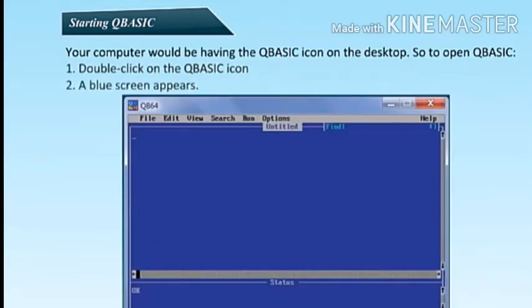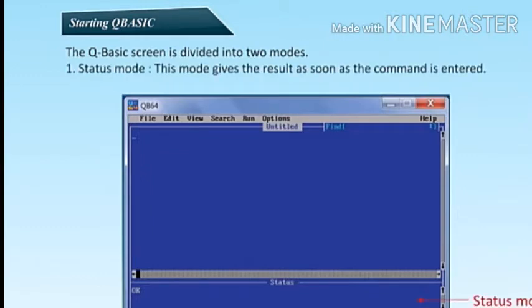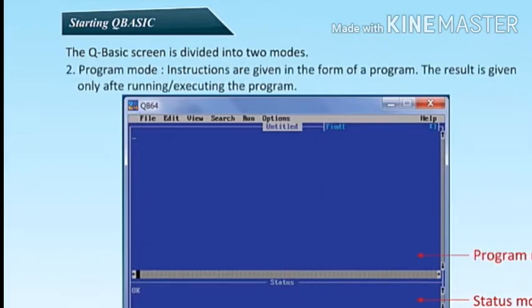A blue screen appears. The QBasic screen is divided into two modes, Status Mode and Program Mode. Status Mode: this mode gives the result as soon as the command is entered. Program Mode: instructions are given in the form of a program. The result is given only after executing the program.